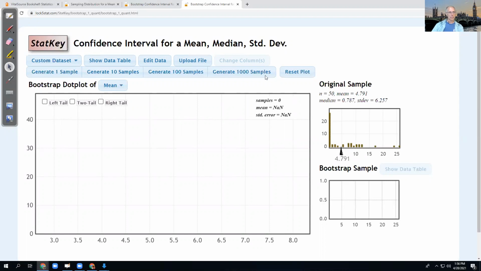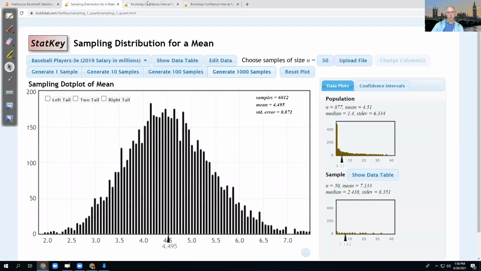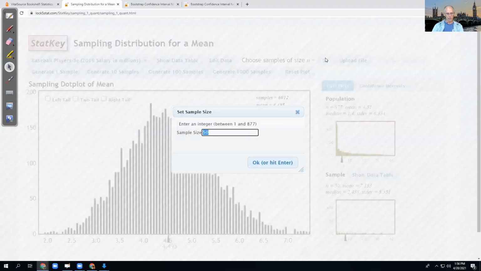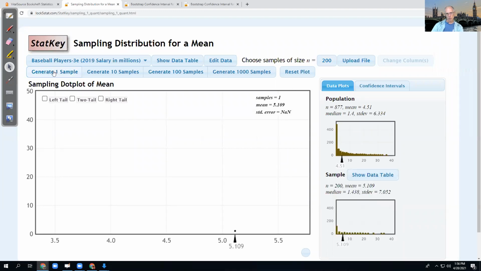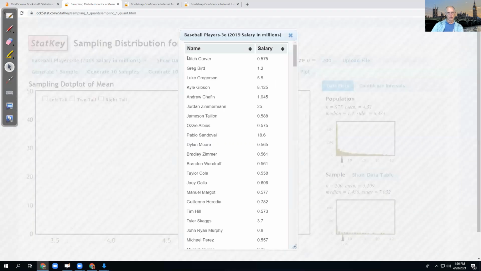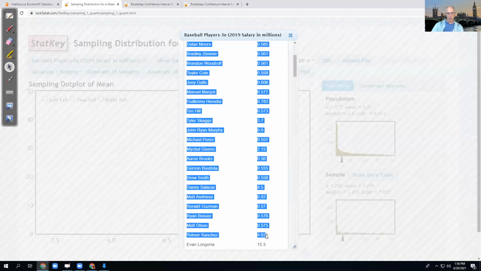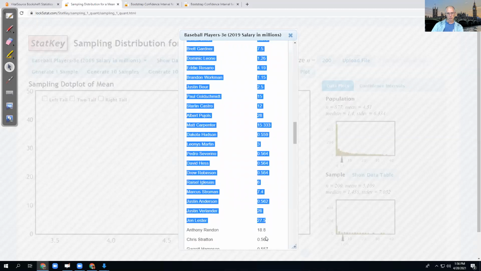Okay. And this time, though, oh, I lied. I can't increase the sample size until I get a new sample. Back here. Okay, there we go. This time I'm going to grab 200. Generate one. This time we get 5.109. I'm going to go grab that data. This is what I wanted. New sample, but a bigger one.